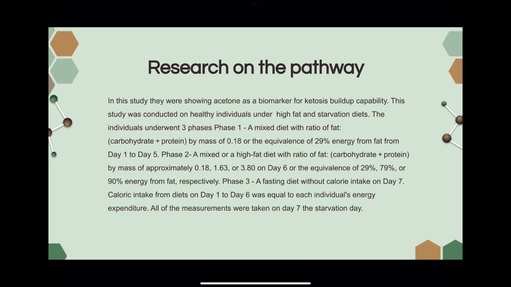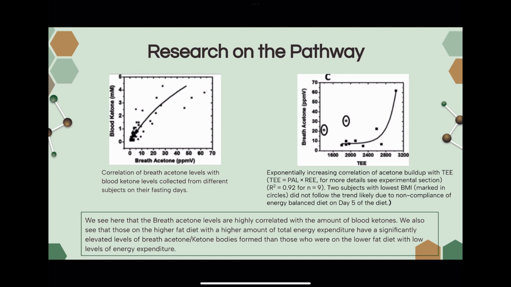Phase 3, everyone was on a fasting diet without caloric intake. Caloric intake from diets on day 1 to day 6 was equal to each individual's energy expenditure. All of the measurements were taken on day 7, the starvation day. We see here that the breath acetone levels are highly correlated with the amount of blood acetone. We also see that on a high-fat diet with higher amounts of total energy expenditure, individuals have significantly elevated levels of breath acetone and ketone bodies formed than those who are on the lower fat diet with low levels of energy expenditure. We expect to see this because the individuals on a diet with a higher percentage of fat and less carbohydrates will use ketone bodies to get their energy on the starvation day.